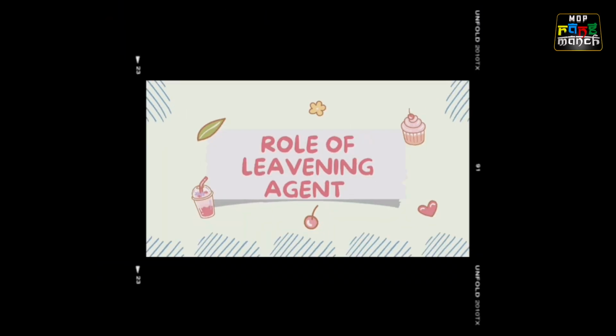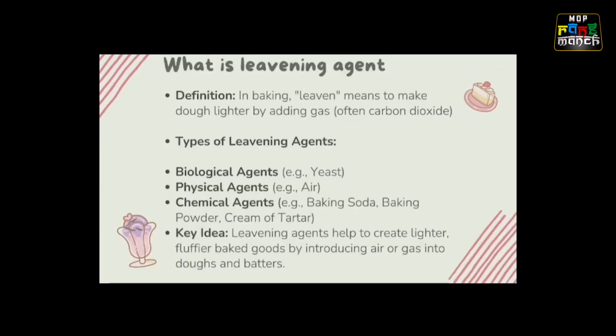Everyone, we are going to learn about leavening agents. Do you all know what a leavening agent is? Don't worry, I got you covered. Today we are going to see about leavening agents and their role in baking. In baking, to leaven means to make dough lighter by adding gas. It is often carbon dioxide.